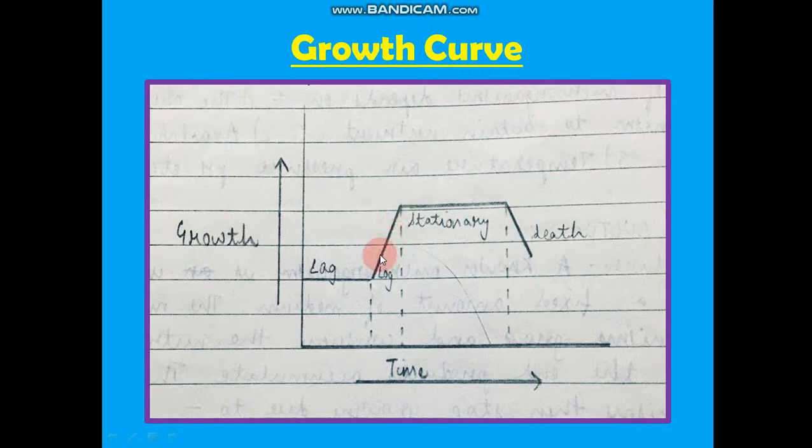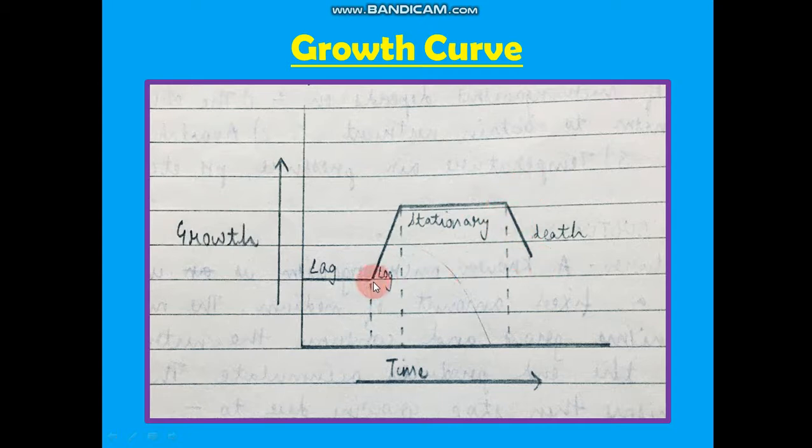Because the number of cells which have formed is much greater than the number of cells which are actually dying. So the same thing happens here also. The number of cells which are formed is much greater than the number of cells which are dying. So birth rate is more than death rate. So there is a steep rise. Then stationary phase, the birth rate is equal to the death rate. Then death phase, most of the cells are dying and there is no growth seen, no multiplication, so the cells are dying.